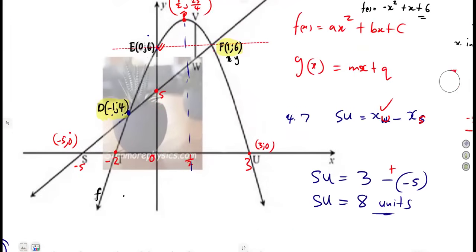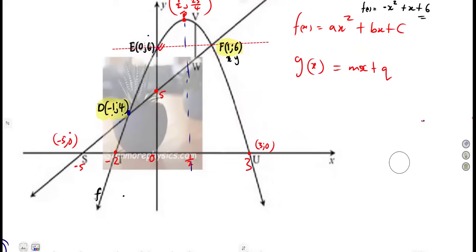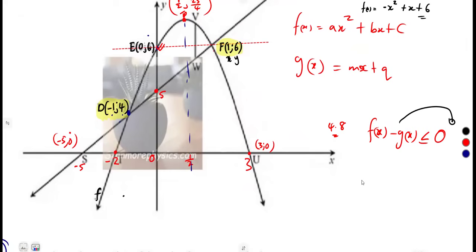We have answered this type of question, guys, a lot of times, and we understand that when one of the sides is equivalent to 0, we can take one of the given functions to the other side. f of x minus gx is less than or equal to 0. Take minus gx, it becomes a positive there. So f of x is less than or equal to gx. We can easily solve for this one.